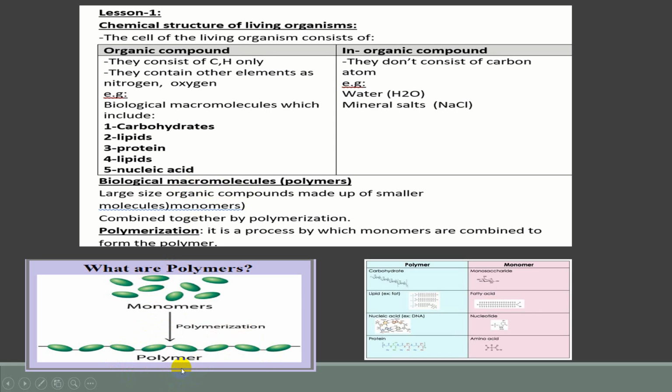Monomers forming polymers. The four organic compounds which we will study in this chapter are carbohydrate, lipids, nucleic acid, and protein. What is the monomer forming carbohydrate? It is called monosaccharides. What is the monomer forming lipids? Fatty acids. What is the monomer forming nucleic acid? Nucleotides. What is the monomer forming protein? Amino acids. So the monomer is the unit forming the polymer. Okay? Let's take another slide.